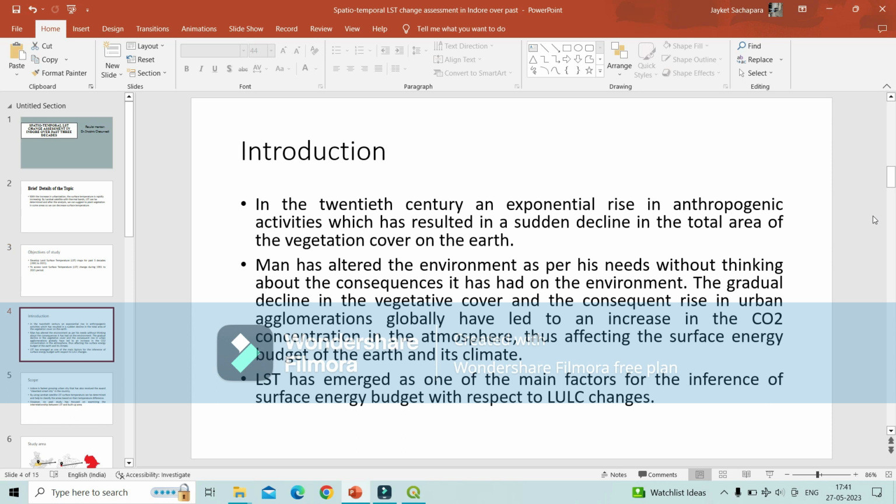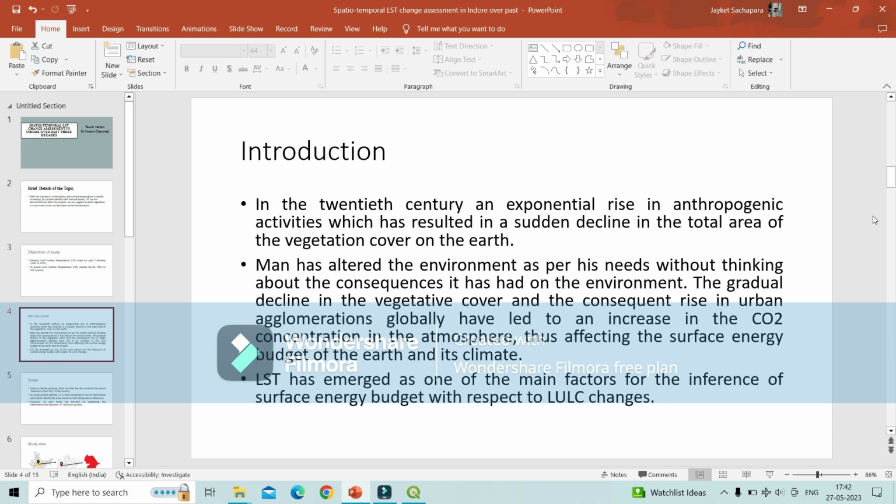As for the introduction, for past centuries urbanization has been increasing, with a sudden decline of the total vegetation area of the earth, and man has altered the environment as per his need without thinking about the other consequences. Gradual decline of vegetation land, like forest land, and rising CO2 all affect the surface energy budget of the earth and its climate. Meanwhile, temperature is increasing.